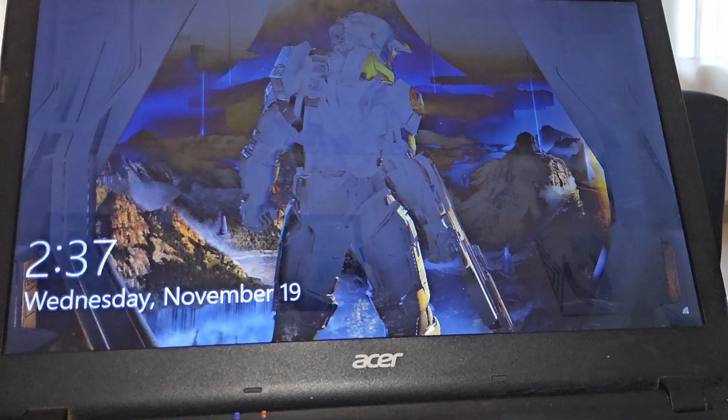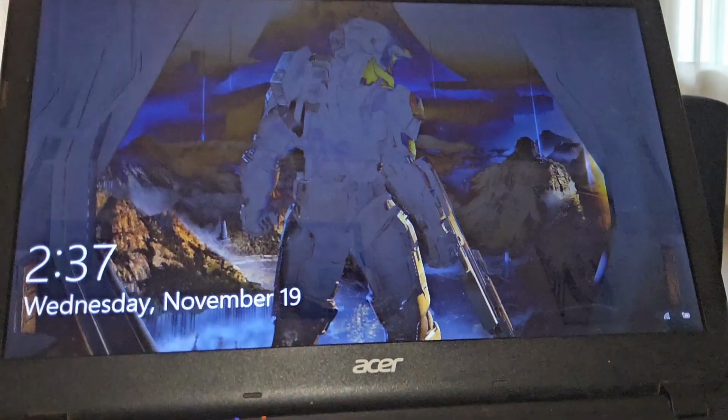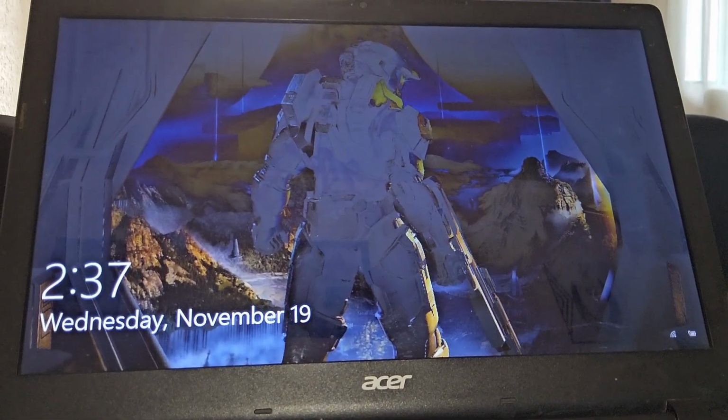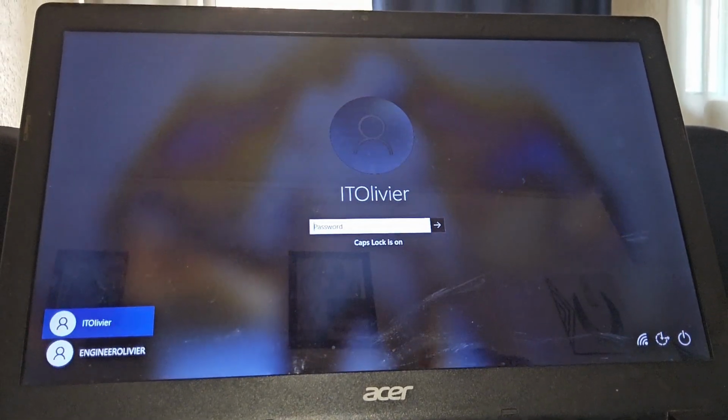Switch on your computer. Start inserting the password.